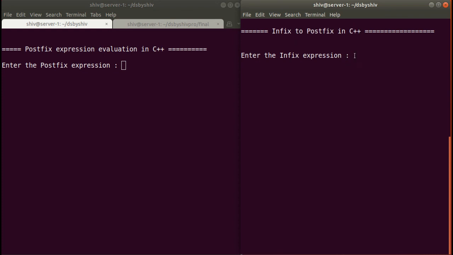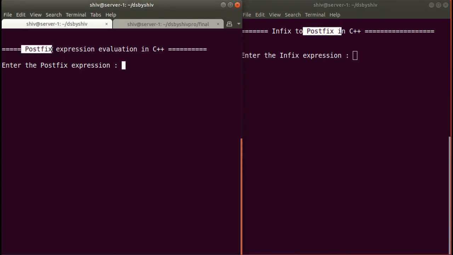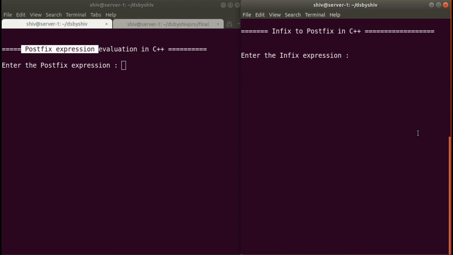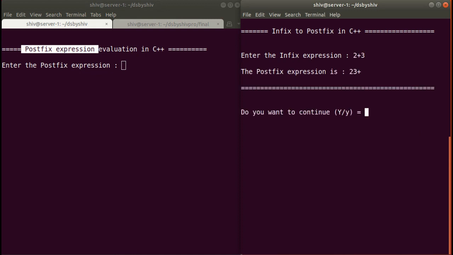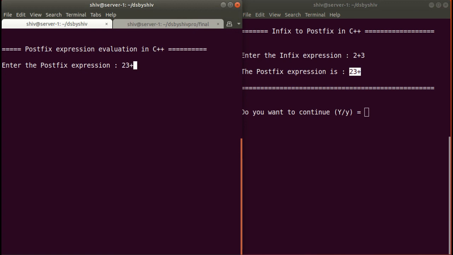So first we will enter the infix expression, convert it to postfix, and that postfix expression will be passed here as an input to calculate the final value of the postfix expression. Okay guys, for example we are writing 2 plus 3, so we will get the postfix expression 2 3 plus. So we'll write here 2 3 plus.